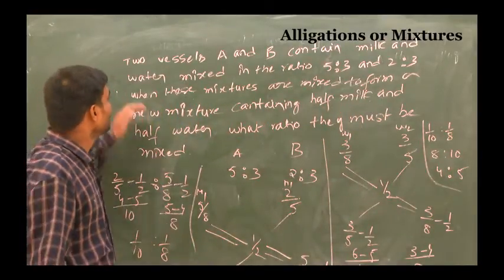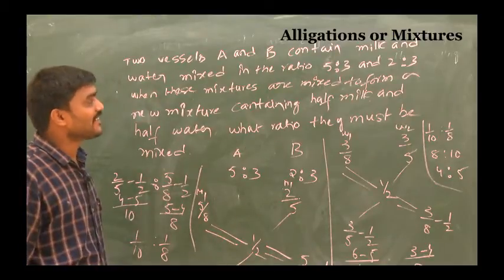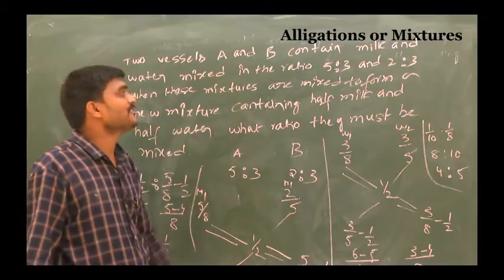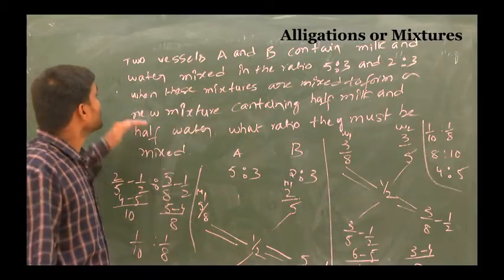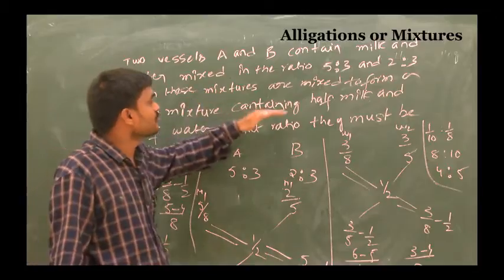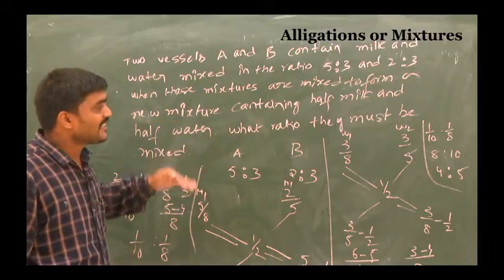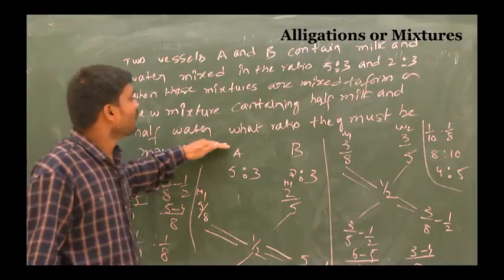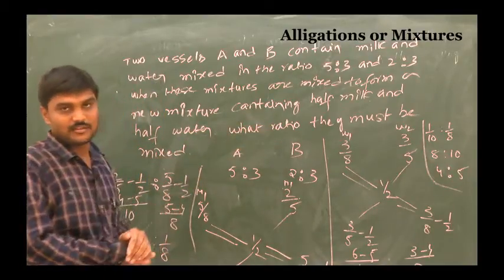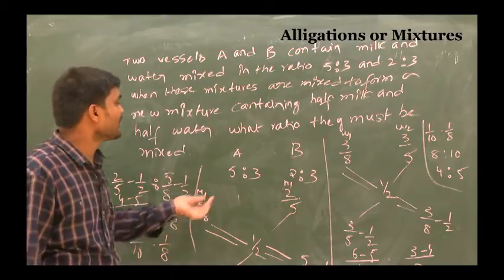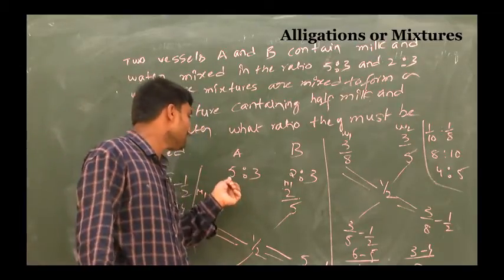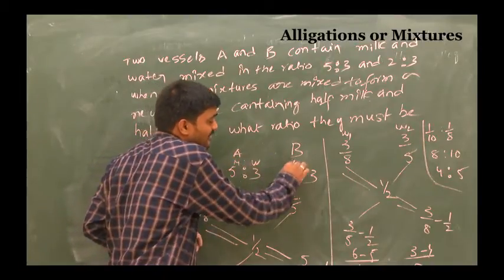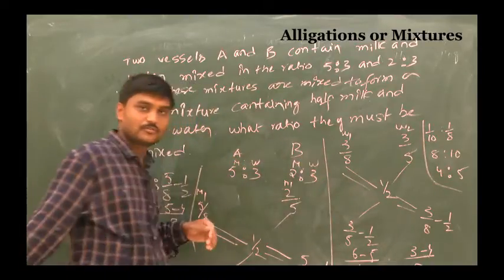So once again, two vessels A and B contain milk and water mixed in the ratio 5:3 and 2:3. When these are mixed to form a new mixture containing half milk and half water, in what ratio must they be mixed, you are asking. So such type of questions you can take. This is the milk part. In A, milk and water are in the ratio 5:3. In B, milk to water is in the ratio 2:3.